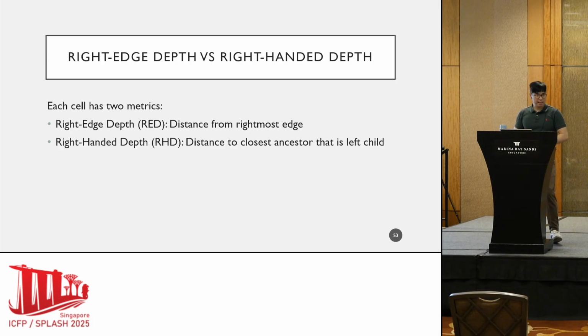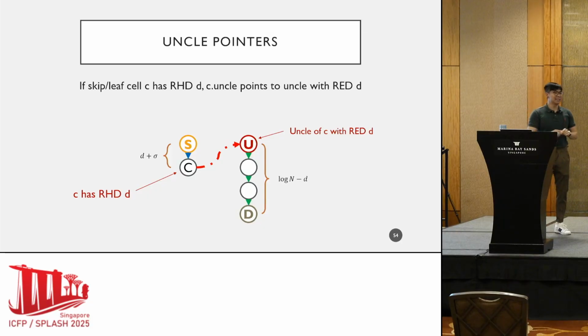To answer this question, in the paper, we assigned two metrics to each cell. There is a notion of a right edge depth, that is the distance of a cell to the closest ancestor that is along the rightmost edge of the tree. There's also a notion of a right-handed depth, which is the distance of a cell to the closest ancestor that is a left child. For this talk, it's not too important. The main idea is that we have a fixed metric which allows us to assign uncle pointers to each skip cell.